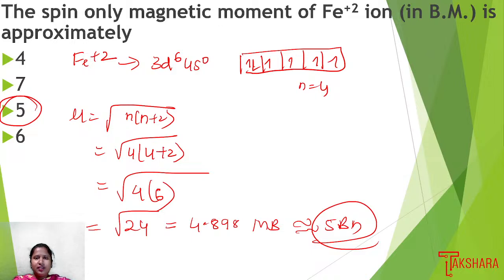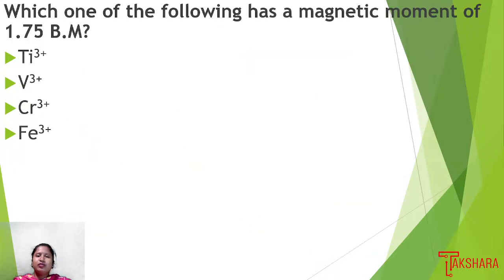Then next we have: which one of the following has a magnetic moment of 1.75 Bohr magneton.